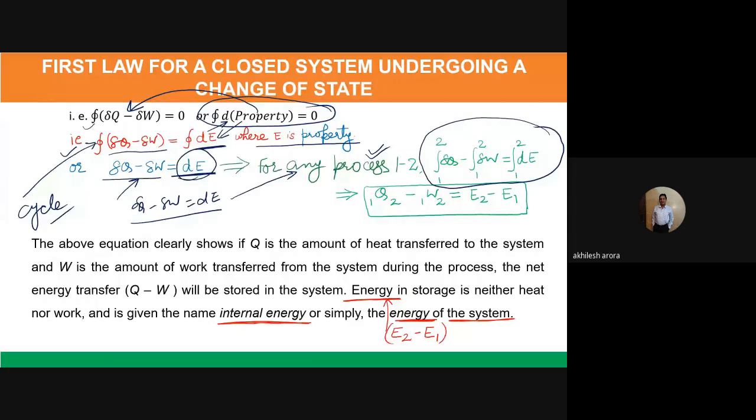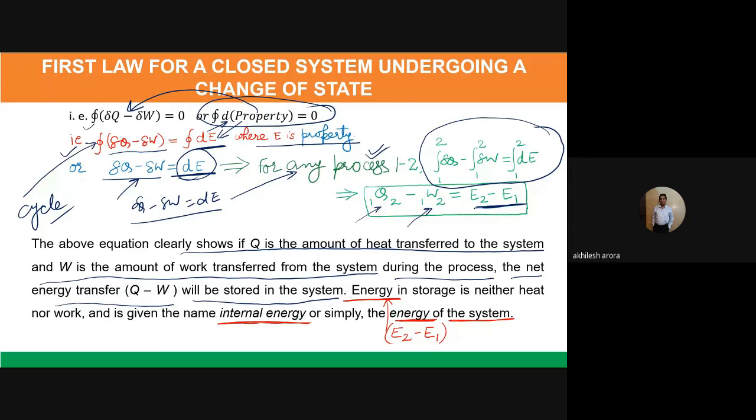Okay, so what do I get? I get delta Q for the process 1 to 2 minus W for the process 1 to 2 is equal to E2 minus E1. Even if you initially don't know what this E is, later on it will come to the picture. The above equation clearly shows that if Q is the amount of heat transferred to the system and W is the amount of work transferred from the system during the process, the net energy transfer Q minus W will be stored in the system.